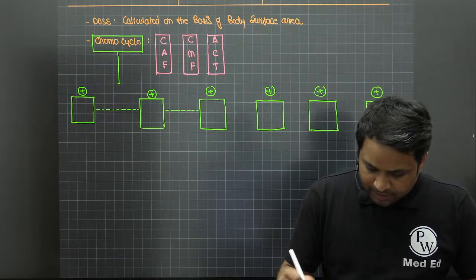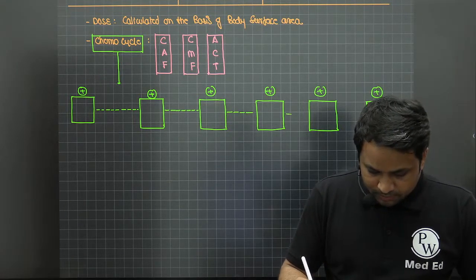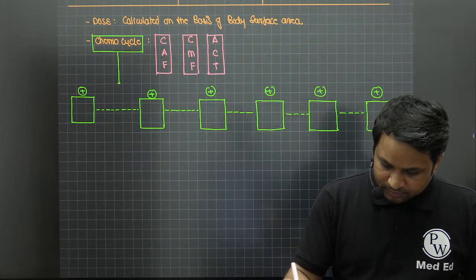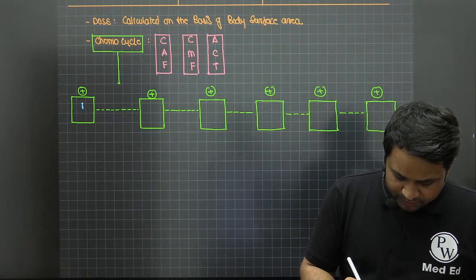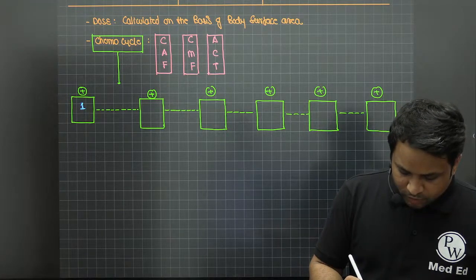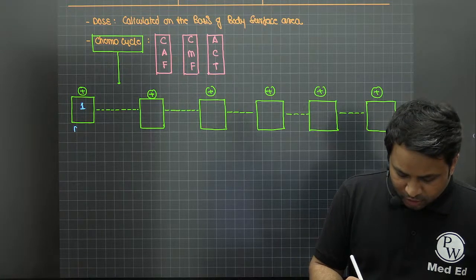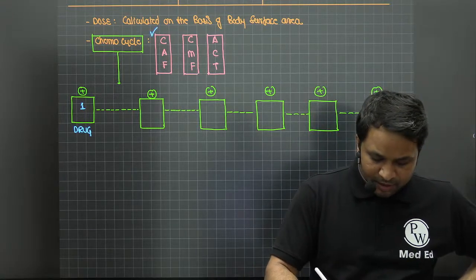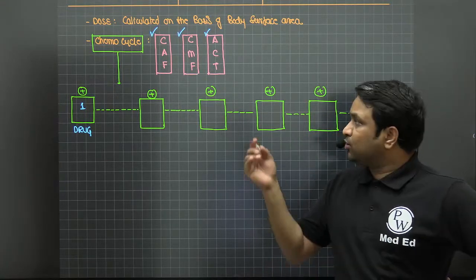So the patient comes for the first visit, and I give the patient the drugs we are talking about. That can be a CAF regime, a CMF regime, or an ACT regime, and then you send the patient home.